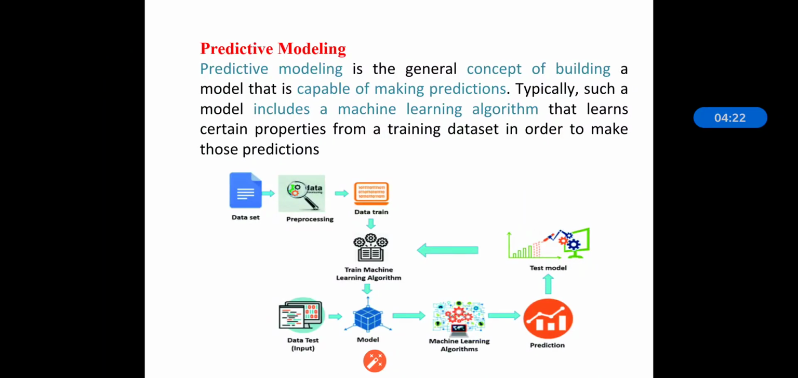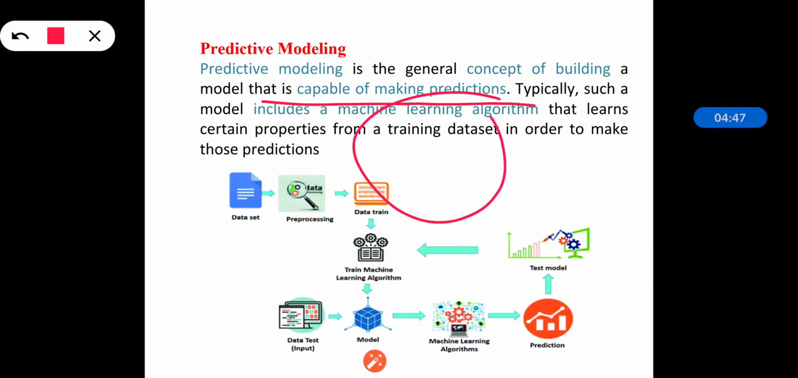The next one is predictive modeling. Predictive modeling is also the classification model. It is the general concept of building a model which is capable of making predictions. As its name implies, it is used for making predictions. Typically, such a model includes a machine learning algorithm that learns certain properties from the training data set in order to make predictions. Whatever data set we have trained, by using that data set we can make predictions on the unlabeled data. That is nothing but predictive modeling.